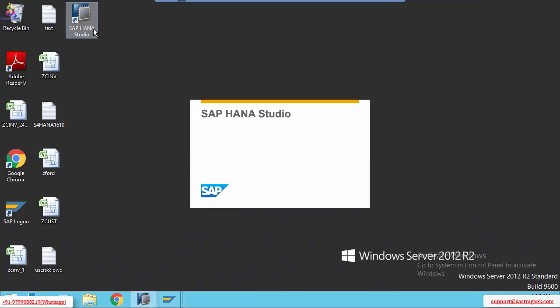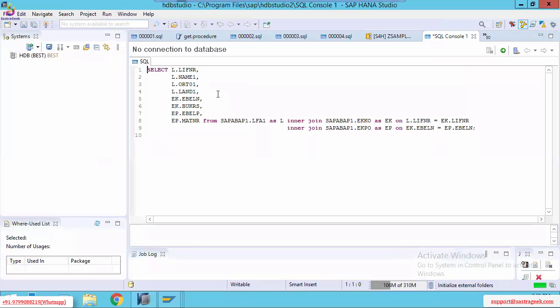First, double click on the HANA Studio. Once you double click on it, the HANA Studio is going to open. Initially, it will take a few seconds. So here, this is the HANA Studio.